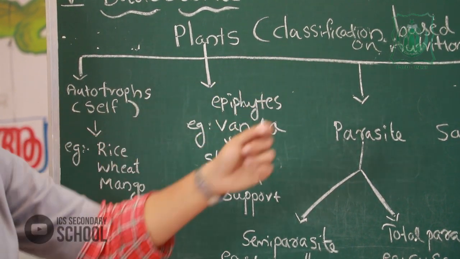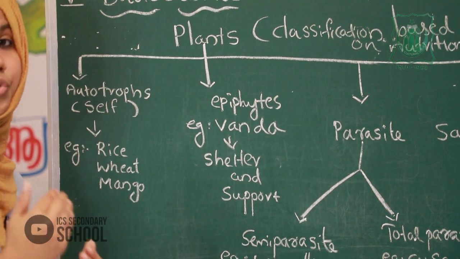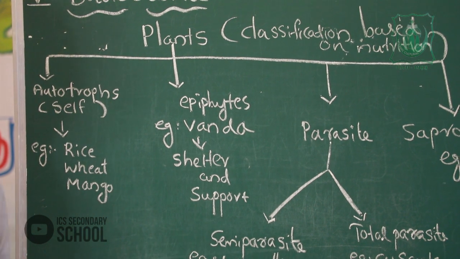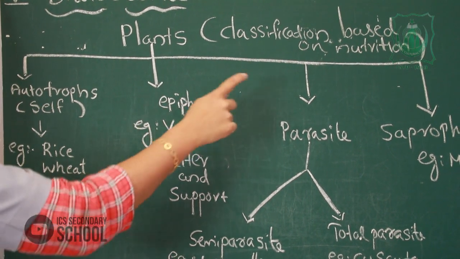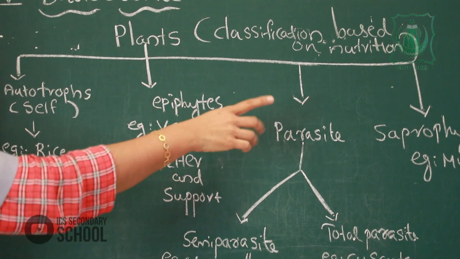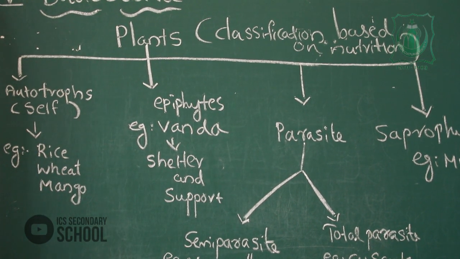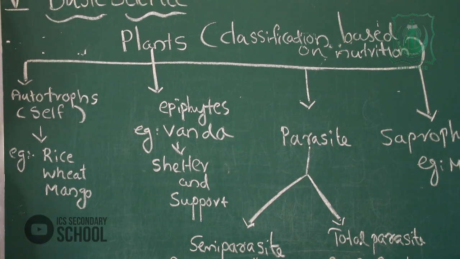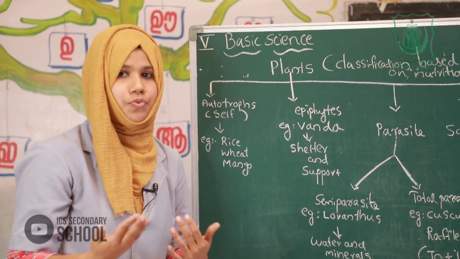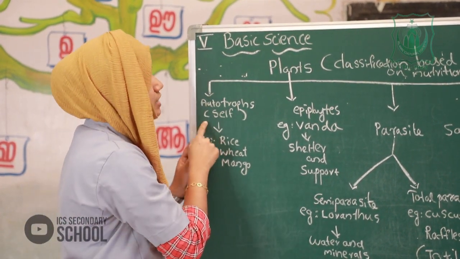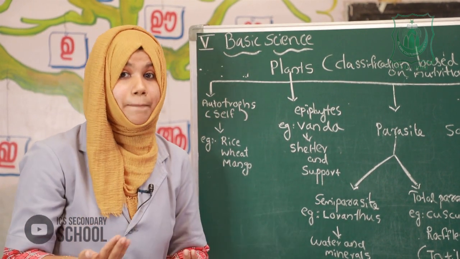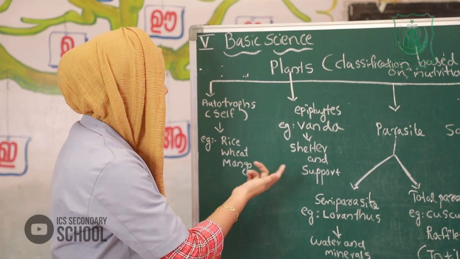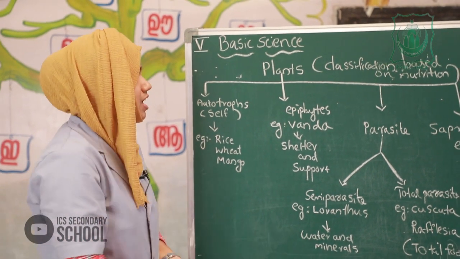Classification means grouping of plants. Based on nutrition, plants are classified into four, which means not all plants prepare their own food. The first one is autotrophs, which prepare their own food. Examples: rice, wheat, mango, like that.